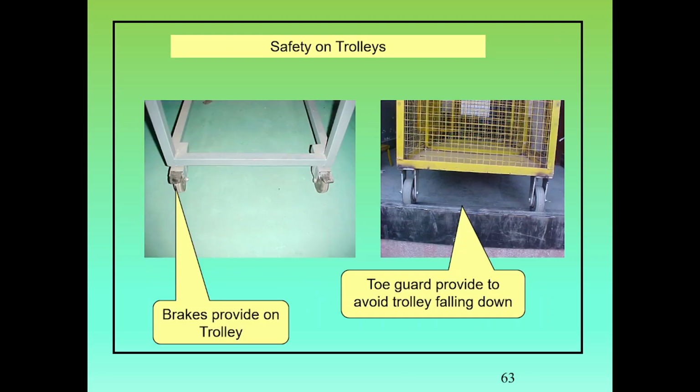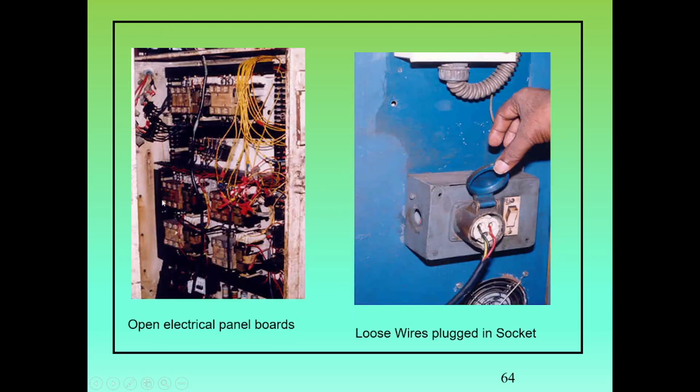Safety on trolleys. Brakes provided on the trolley will improve the safety. A toe guard is provided to avoid trolleys falling down. This is an electrical panel kept in open condition. This is another unsafe condition. A loose wire plugged in the socket.